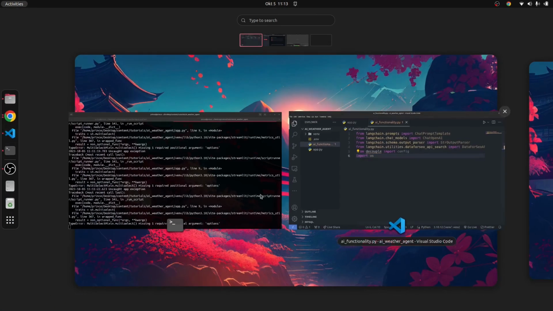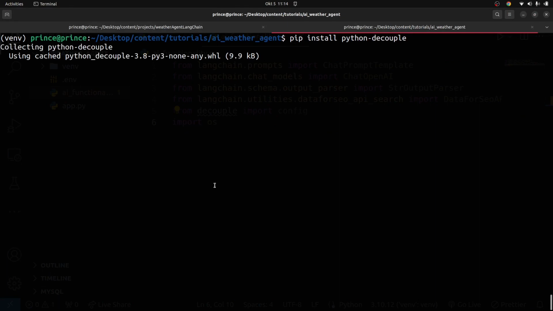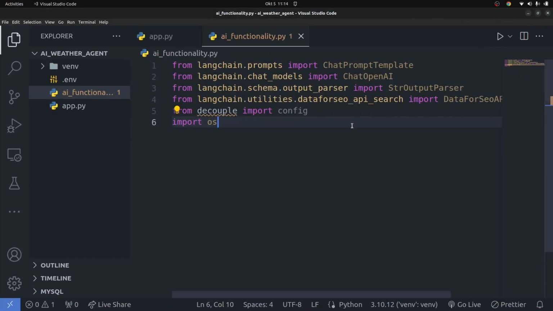So it looks like decouple has an issue. So let's go ahead and try to install it again. I'm going to stop this with the terminal. I'm going to say pip install python-decouple. Okay, so it's installed now. Maybe I typed in the wrong thing. So I'm going to say from decouple import config, just like that. I hope that gets imported. I'm getting the error, but yeah, let's proceed. Okay, now it caught up.